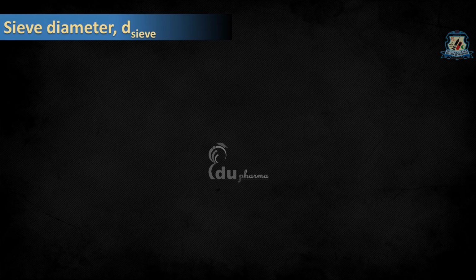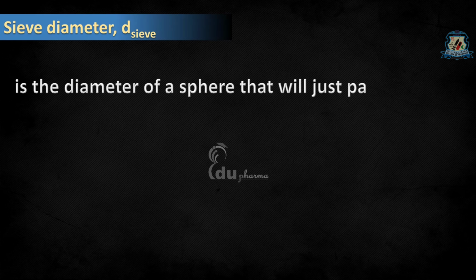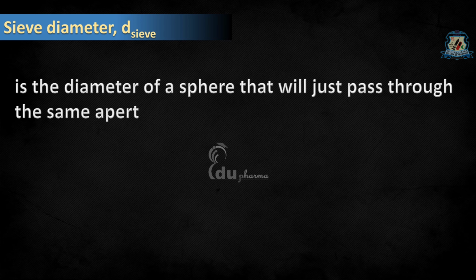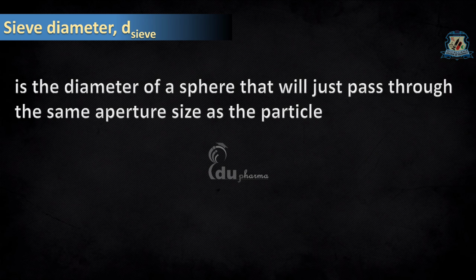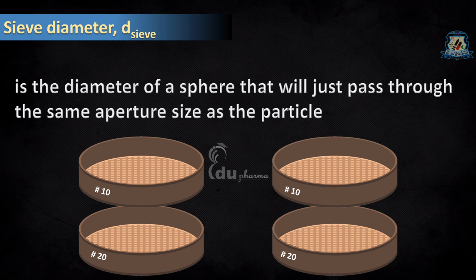Next one is sieve diameter. It is the diameter of sphere that will just pass through the same aperture size as the particle. Take sieves of different size, say for example, sieve number 10 and 20. Take your irregular particle and allow it to pass through the sieve, and suppose it passes through sieve number 10 and is retained on sieve number 20.